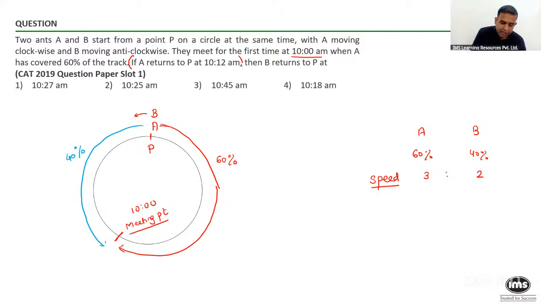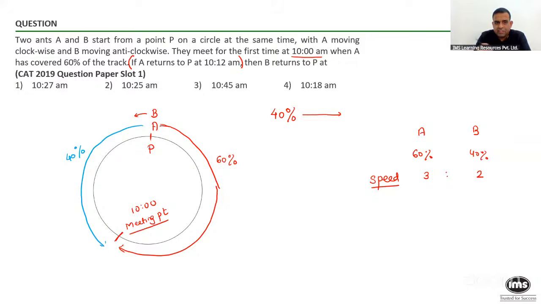So, person A returns to P at 10:12. Anyone can tell me for the person A, and I will say person or ant, it doesn't matter, right? So please tell me, for the ant A to come back to P, how much distance is A covering? How much distance is A going to need to cover to reach back to point P? On the chat, what percent? 40%? Am I right, people?